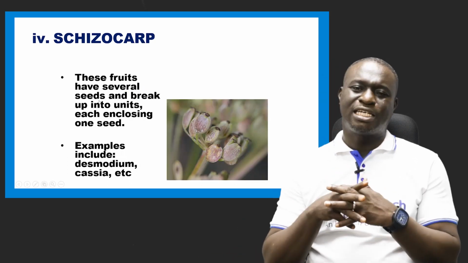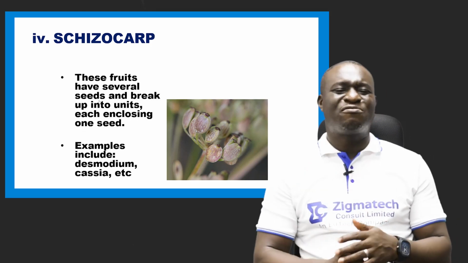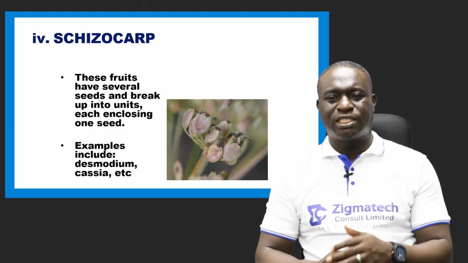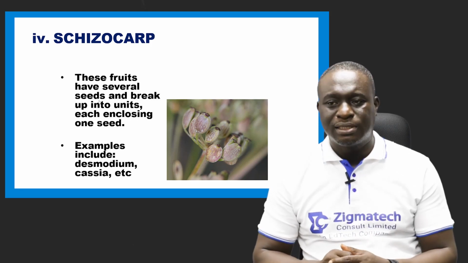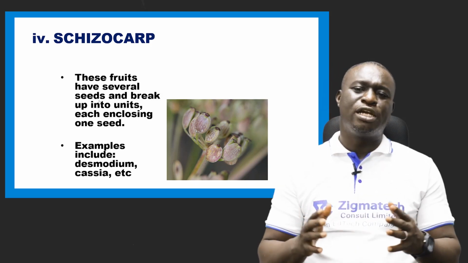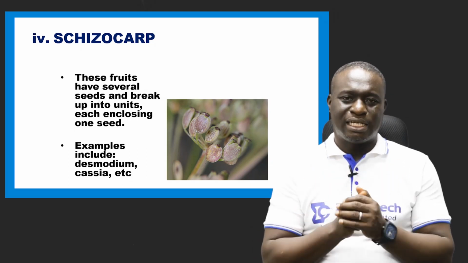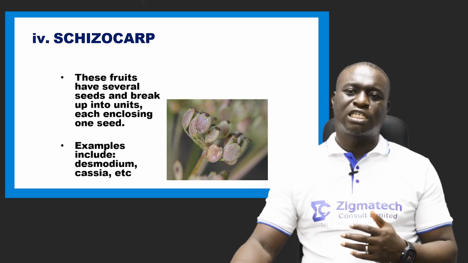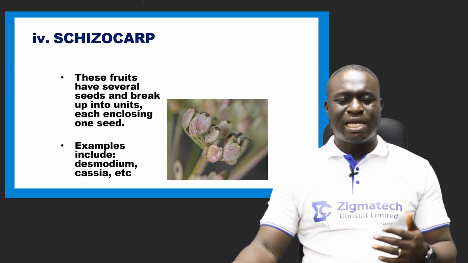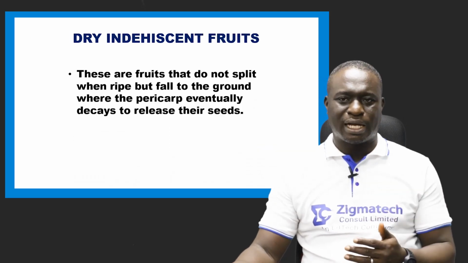We also have the schizocarp. Now, the schizocarps are fruits that have several seeds and they break up into units, each enclosing one seed. As you can see there on the screen, they have several seeds and they break up into units, each enclosing one seed. Examples of schizocarps are things like the desmodium, the cassia, and so on.